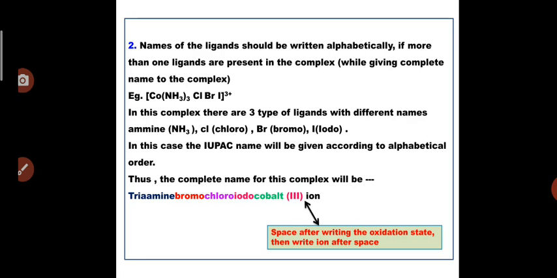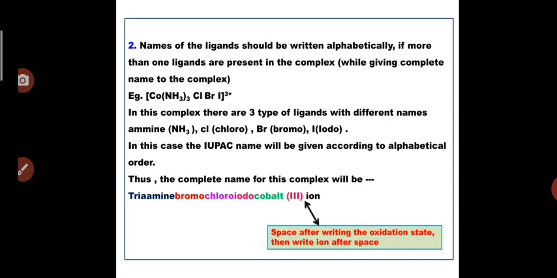In this complex the 3+ charge should be omitted. It is included in this example by mistake. So there is no charge on this complex. In this complex there are 3 types of ligands with different names: amine, chloro, bromo, iodo. If we consider the alphabetical naming for these ligands, initially we should write the name of amine, followed by bromo, then chloro and iodo.